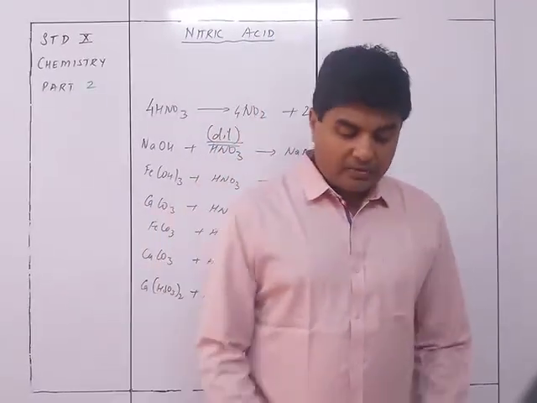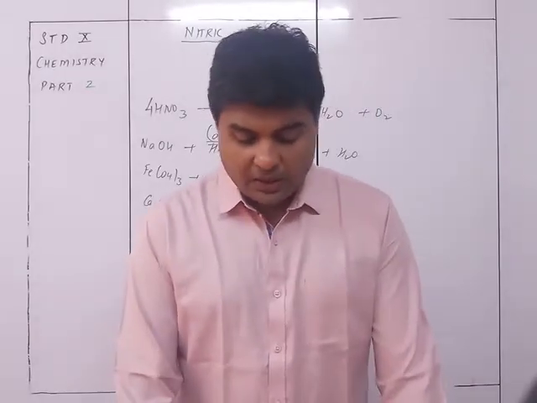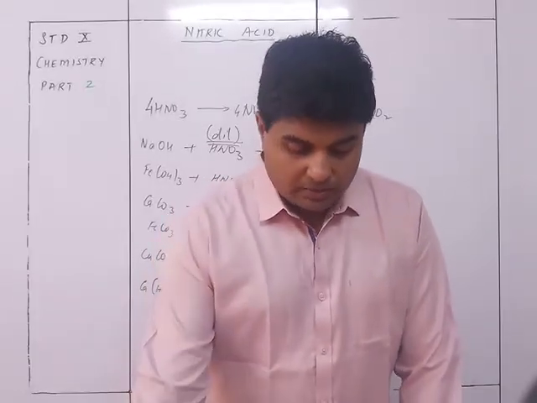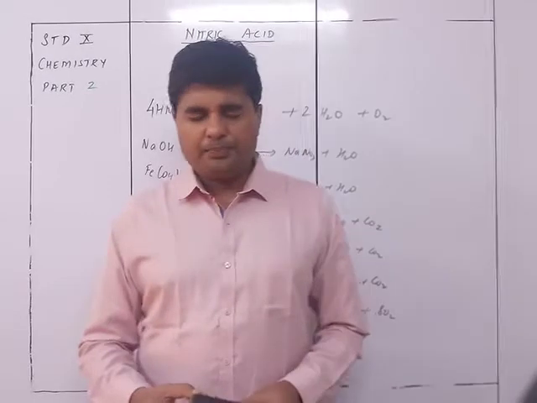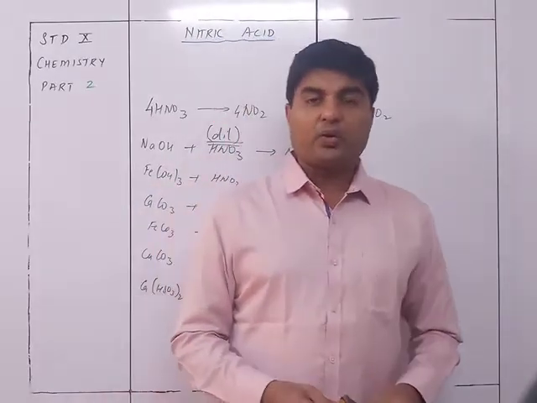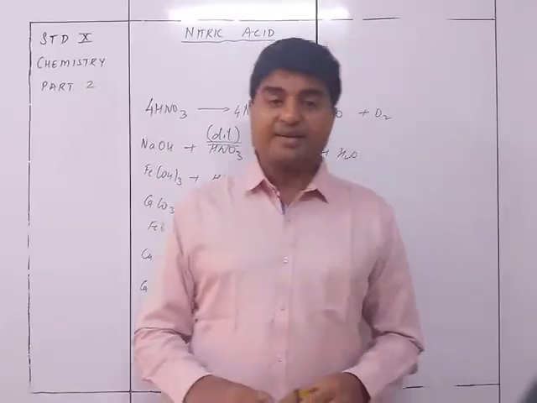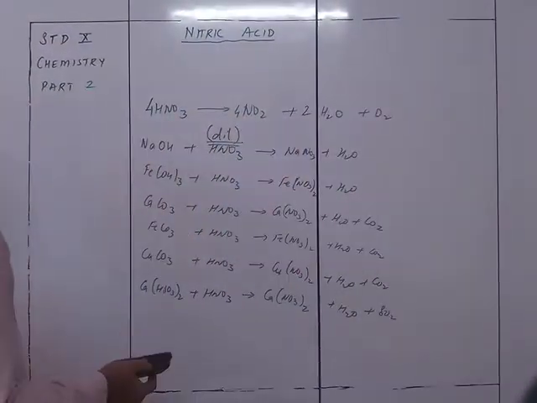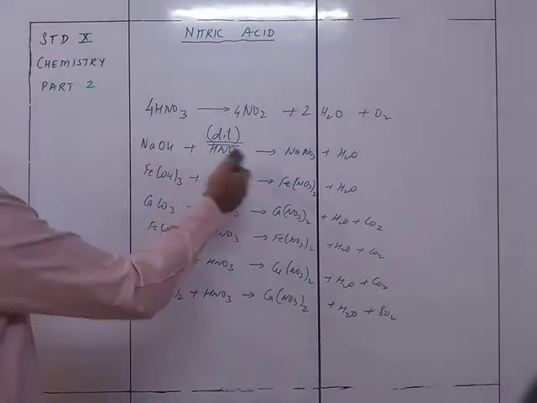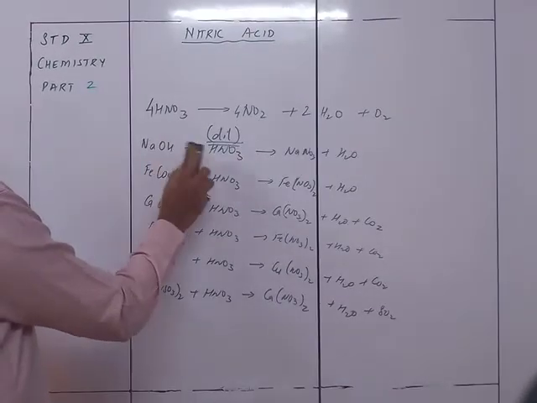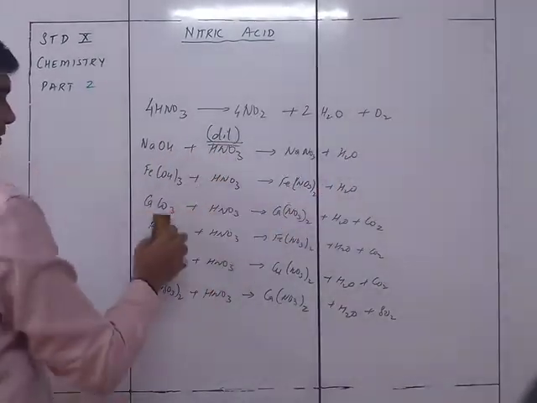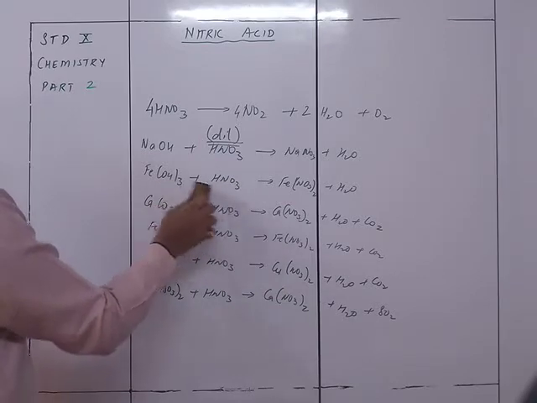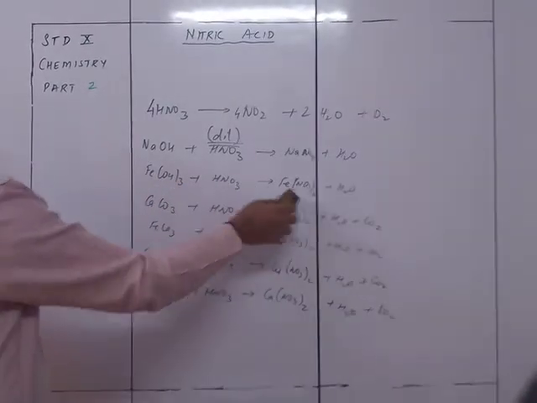So next we see examples of the chemical reactions that take place with nitric acid as a strong oxidizing agent. First, understand this part. This was neutralization, base plus acid giving salt plus water.